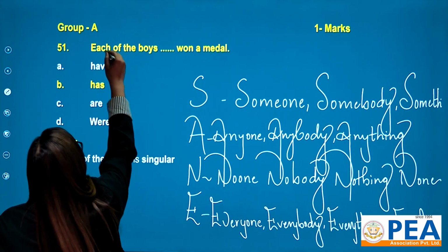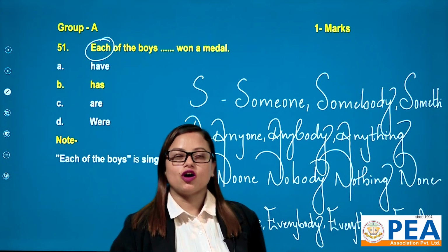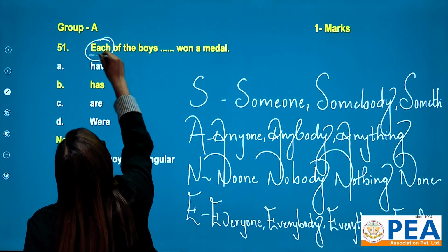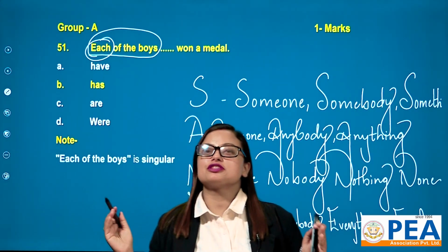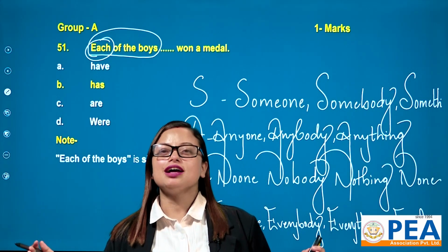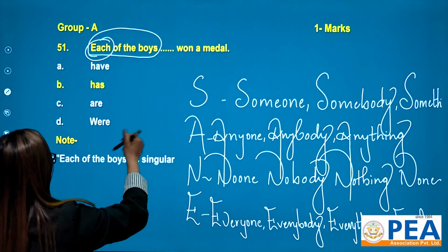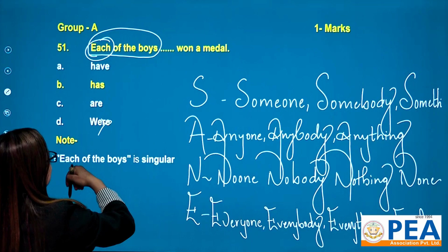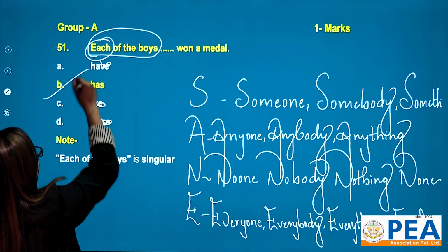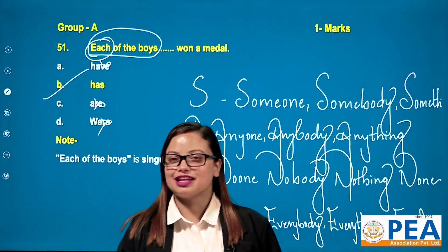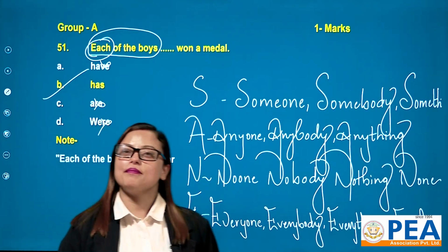So each stands for singular subject, or let's say each of the boys stands for singular subject, and we know the formula, singular subject takes singular verb. So let me see singular verb. This is plural, this is plural. So the correct answer is has. Let me read the answer once again. Each of the boys has won a medal.